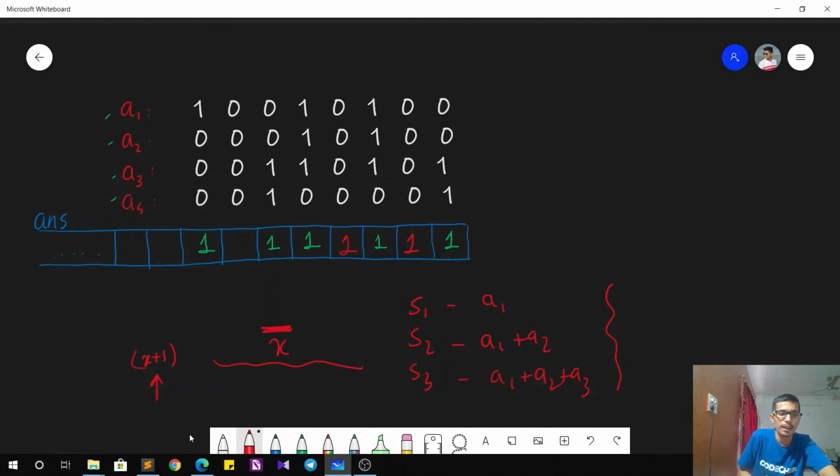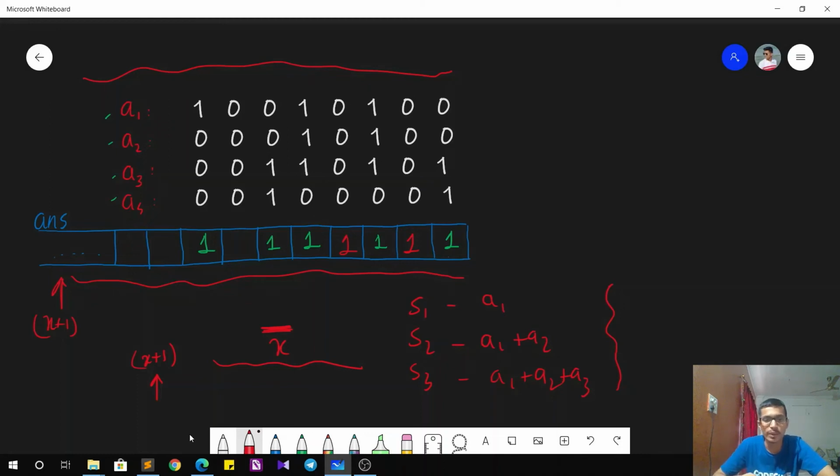These sums already contain the sum of the x-bit numbers, right? So for example, if x plus 1 is somewhere over here, then these are the x-bit parts. I'll take these x bits from my original sequence and keep taking their prefix sum.